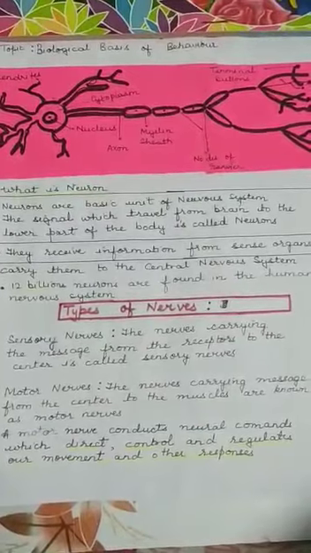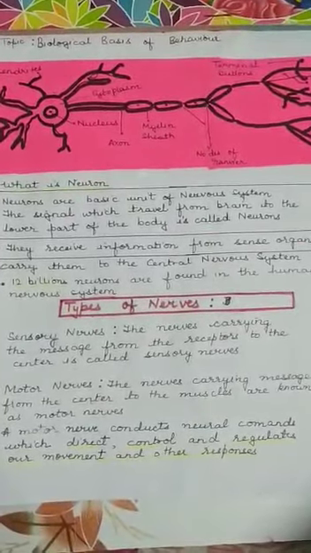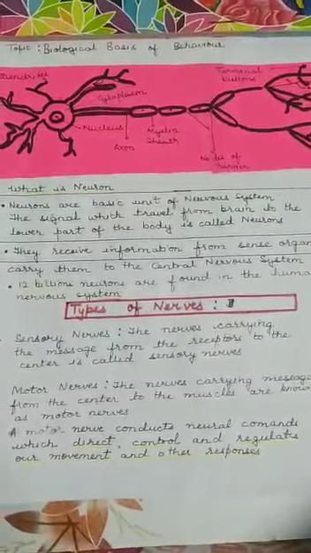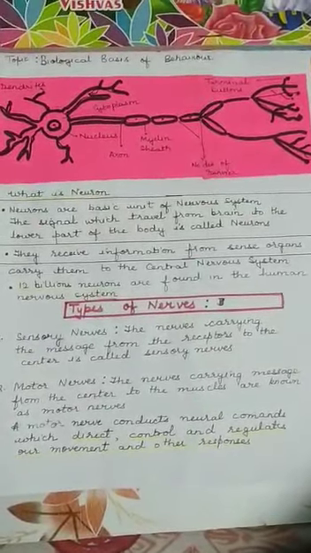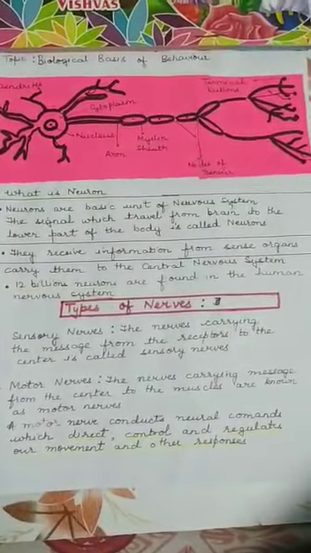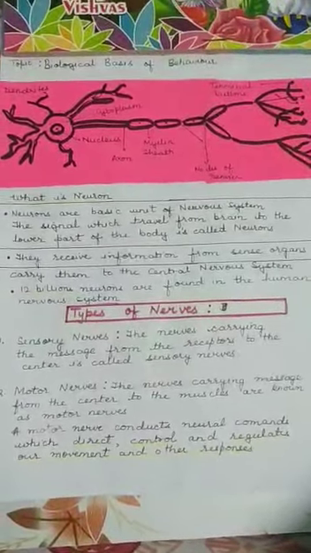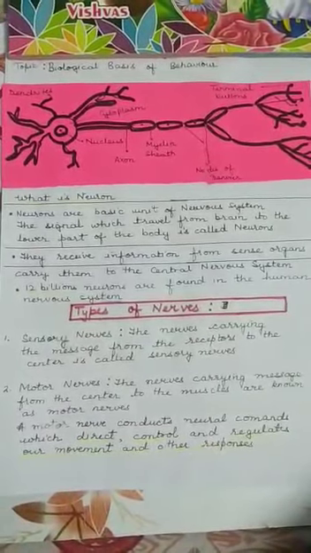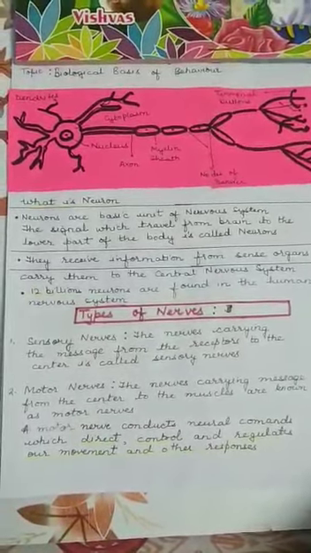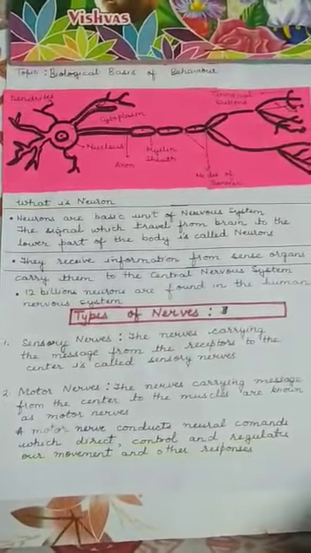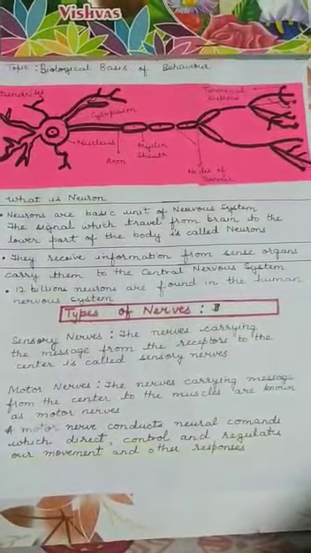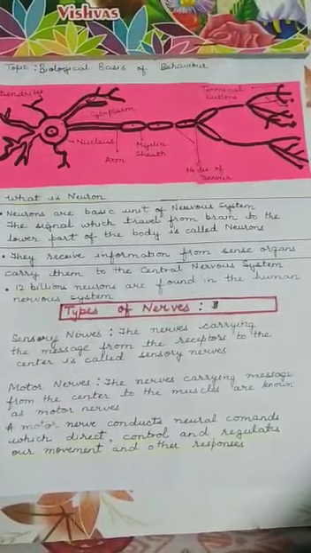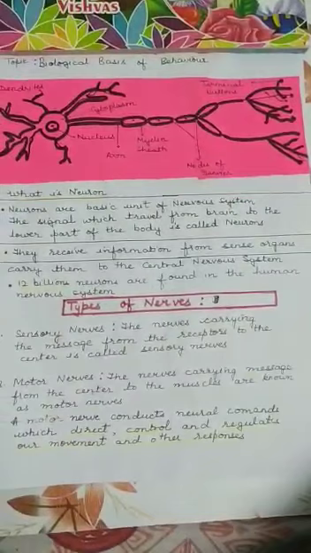In this we are going to study what a neuron is and the different components of neurons. Children, we cannot say that the whole of behavior is based on psychology. To some extent, behavior is based on biology. So in this, we are going to study what a neuron is. Neurons are the basic unit of the nervous system. The signals which travel from the brain to the lower part of the body travel through neurons.